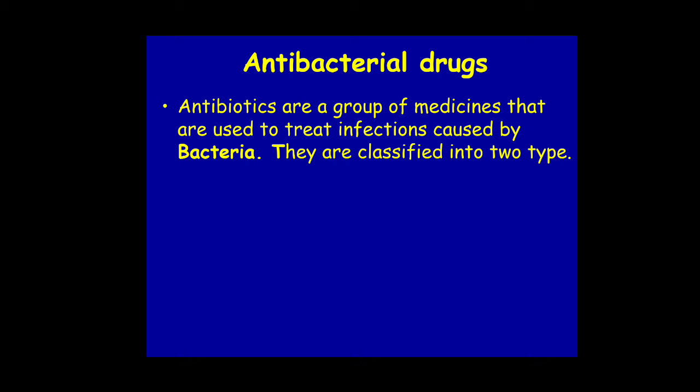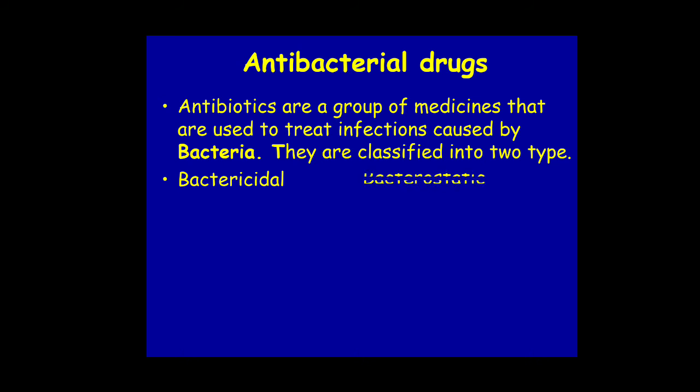Antibiotic drugs are a group of medicines used to treat infections caused by bacteria, and they are classified into two types: bactericidal as well as bacteriostatic. Friends, bactericidal antibiotics are the antibiotics which kill the bacteria, whereas bacteriostatic antibiotics stop the growth of bacteria, which inhibit the growth of bacteria.